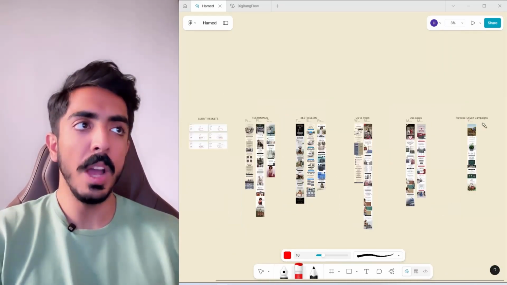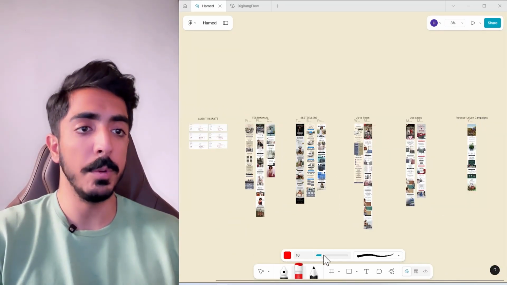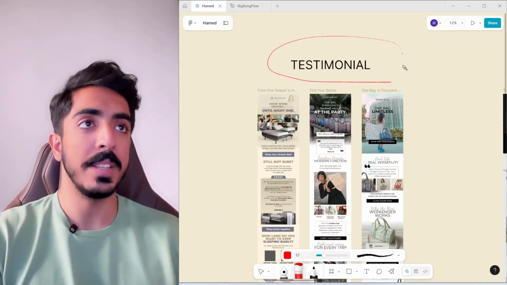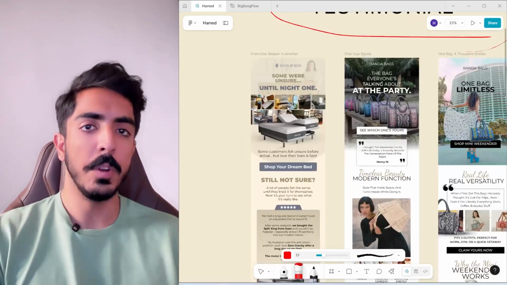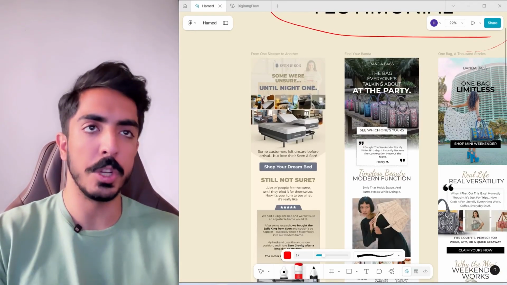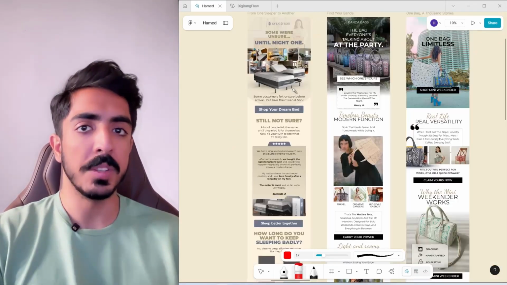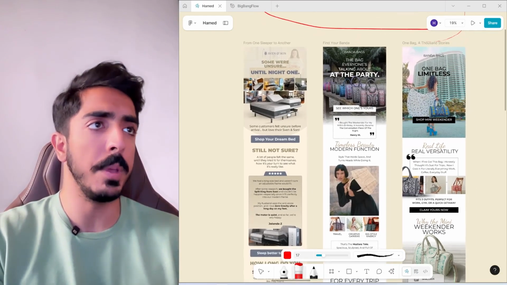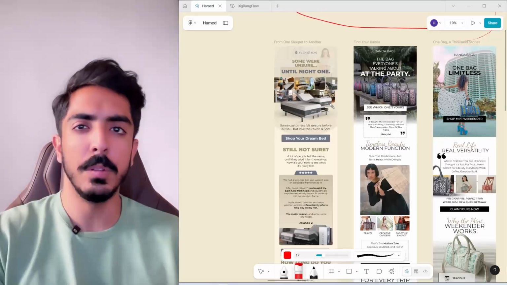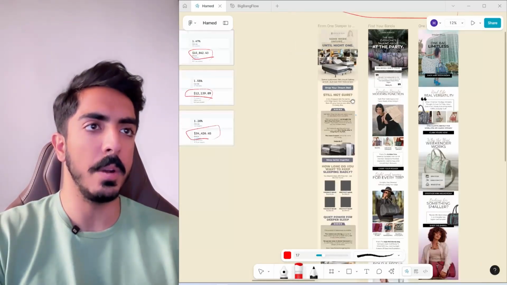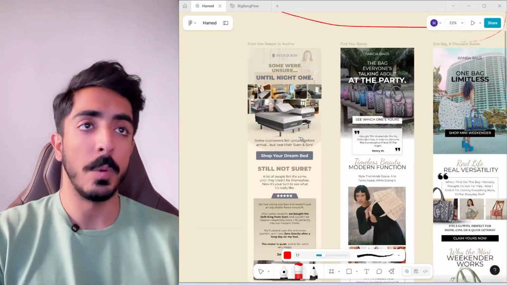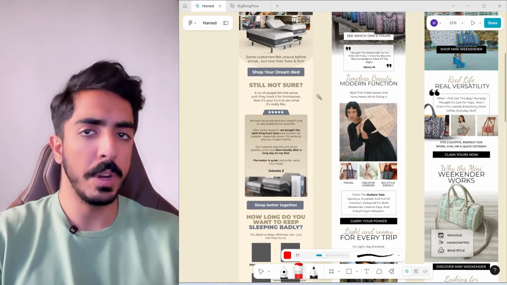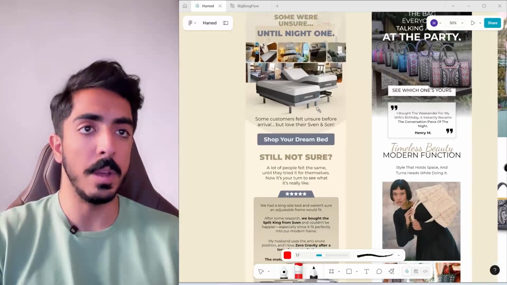So we have 5 different approaches to send email campaigns without being sales pushy, and we're going to start with testimonial based emails. In this type of email campaign, we want to share the experience of the people who already purchased from our website and e-commerce store, because a lot of people come to your website and they either create an account in your e-commerce store or maybe they sign up for your newsletter, but they still haven't built trust with your brand and they don't think what you're selling is what they need. So what we're going to do is go to our e-commerce store and find some testimonials that one of our previous clients already shared with us about their experience.